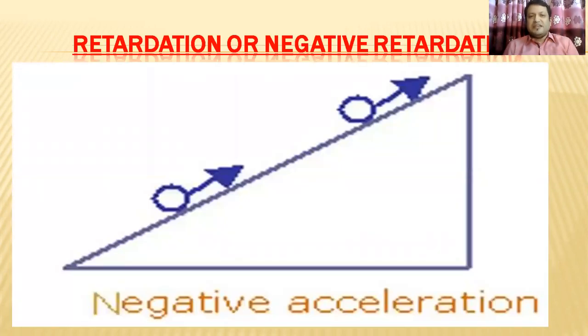So, if you see the retardation or the negative acceleration, see, there is one vehicle going up. That is also an example of negative acceleration. Okay, that means negative acceleration means the retardation. You remember these things.